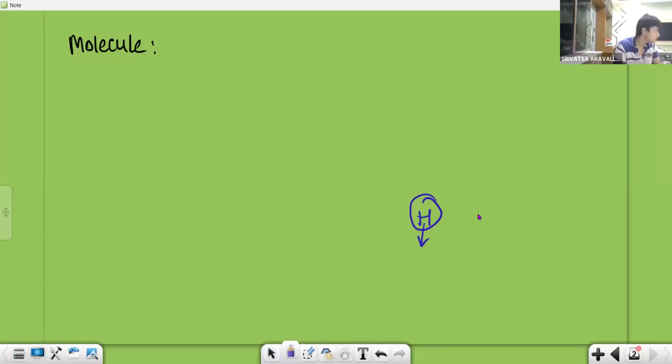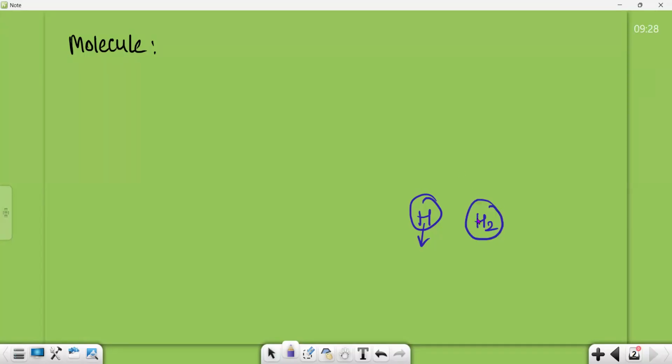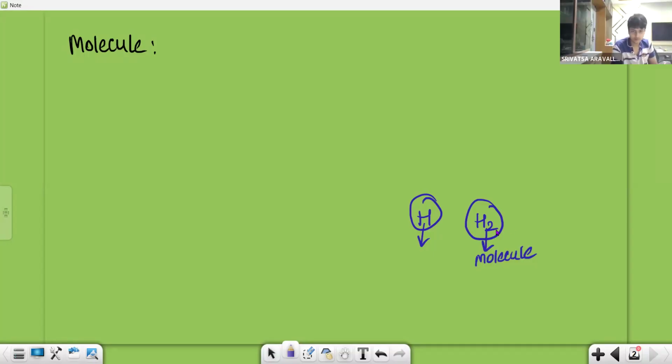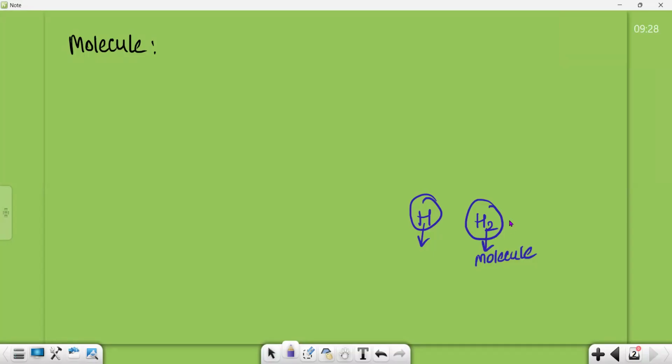A combination of two or more atoms, like H2. This is a molecule because you can see two hydrogens are combined. It can be a two-atom combination or more than that. Like in O3, you can see three atoms are combining.